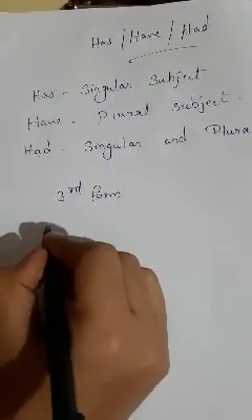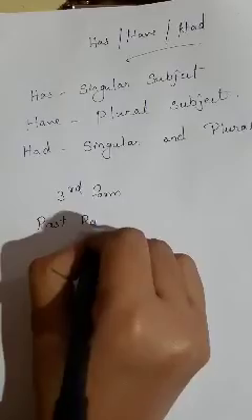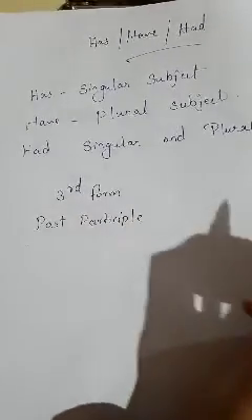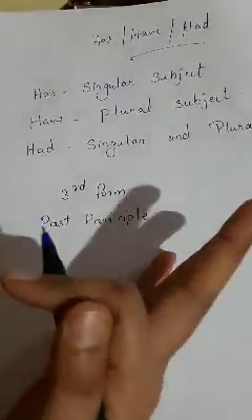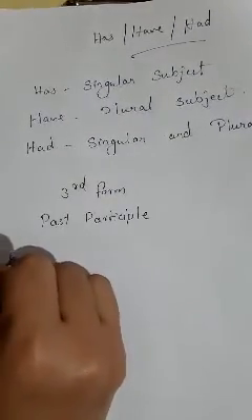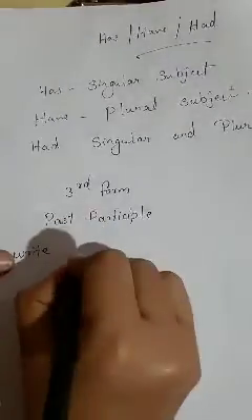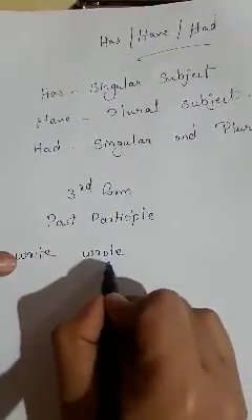That means the past participle form of the verb. Third form, as I explained before, three forms of verbs. Write, that is the base form. Wrote, that is the second form, the past form.